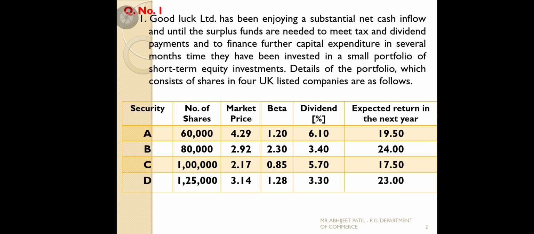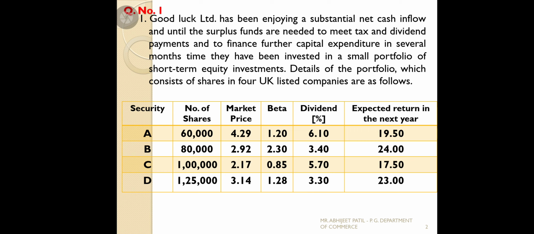See the problem. The information is given. Goodluck Limited has been enjoying a substantial net cash inflow until the surplus funds are needed to meet tax and dividend payments and to finance further capital expenditure in several months' time. They have been invested in a small portfolio of short-term equity investments.